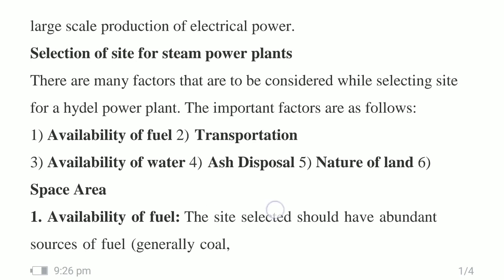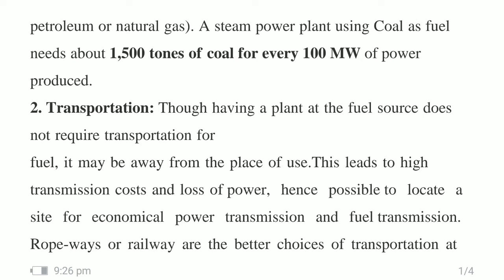As we see, availability of fuel: 1500 tons of coal for every year is required for every 100 megawatt of power produced. We can have a 200 megawatt power plant, or a 500 megawatt plant also. So the coal requirement varies as per the production. There should be a sufficient amount of coal for year round production of electricity.